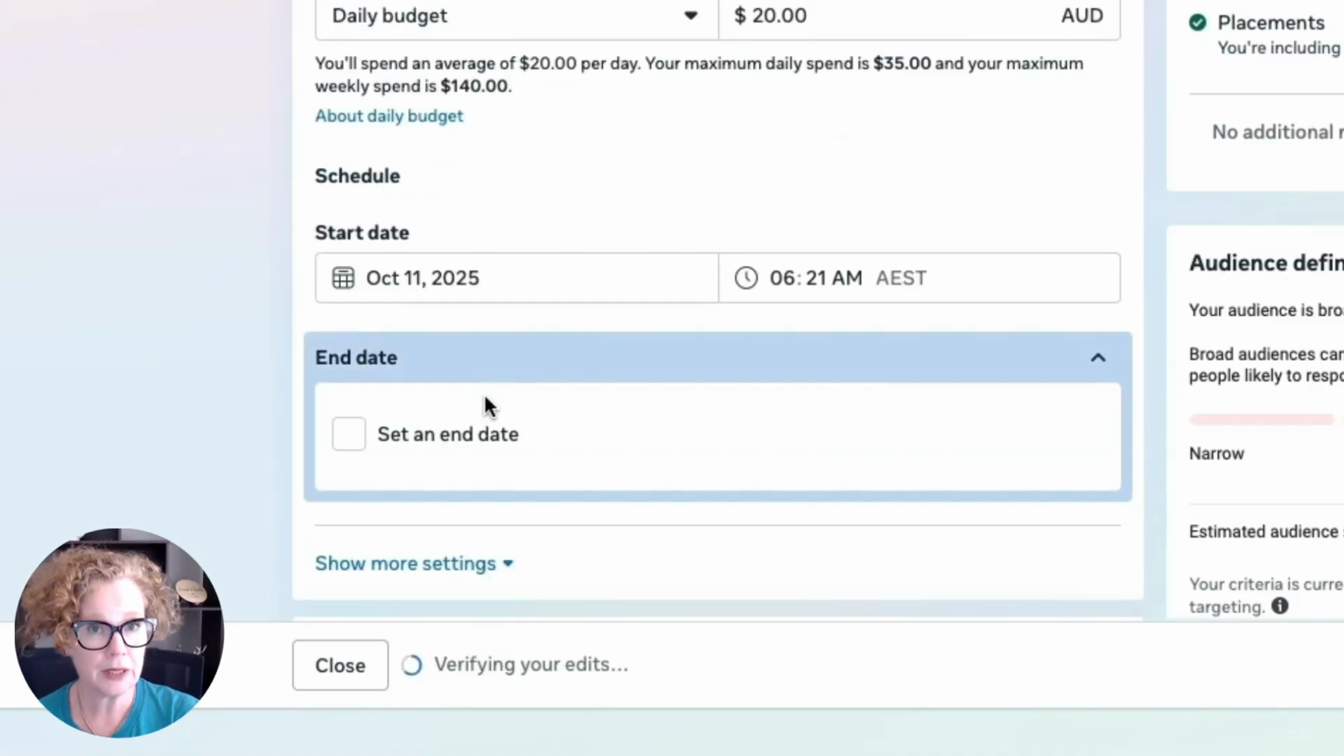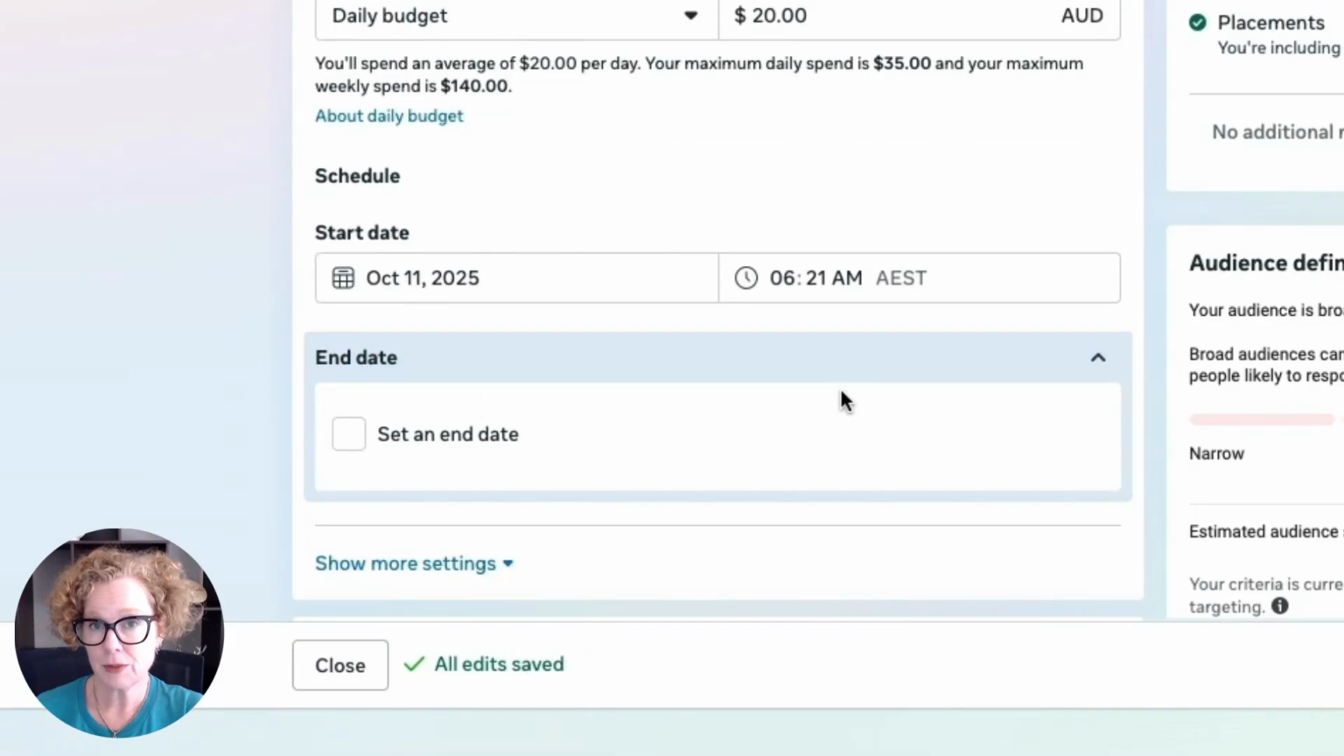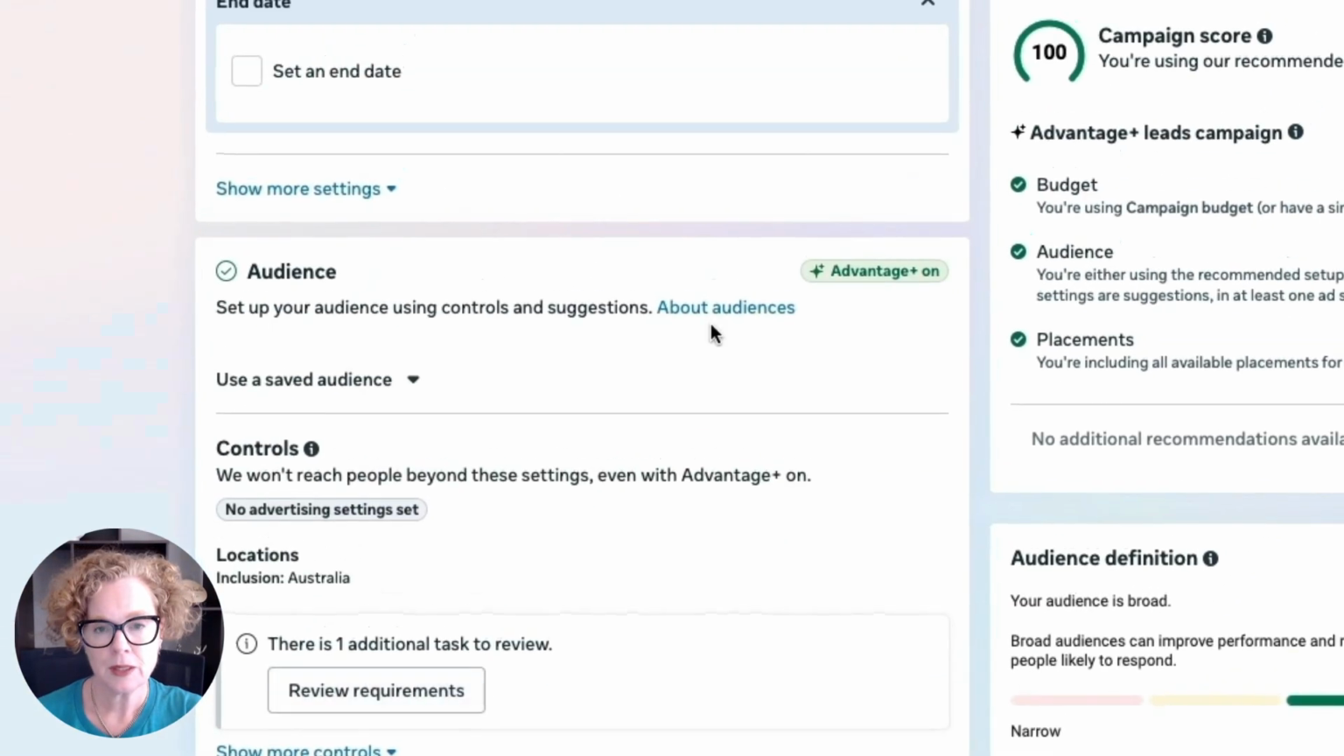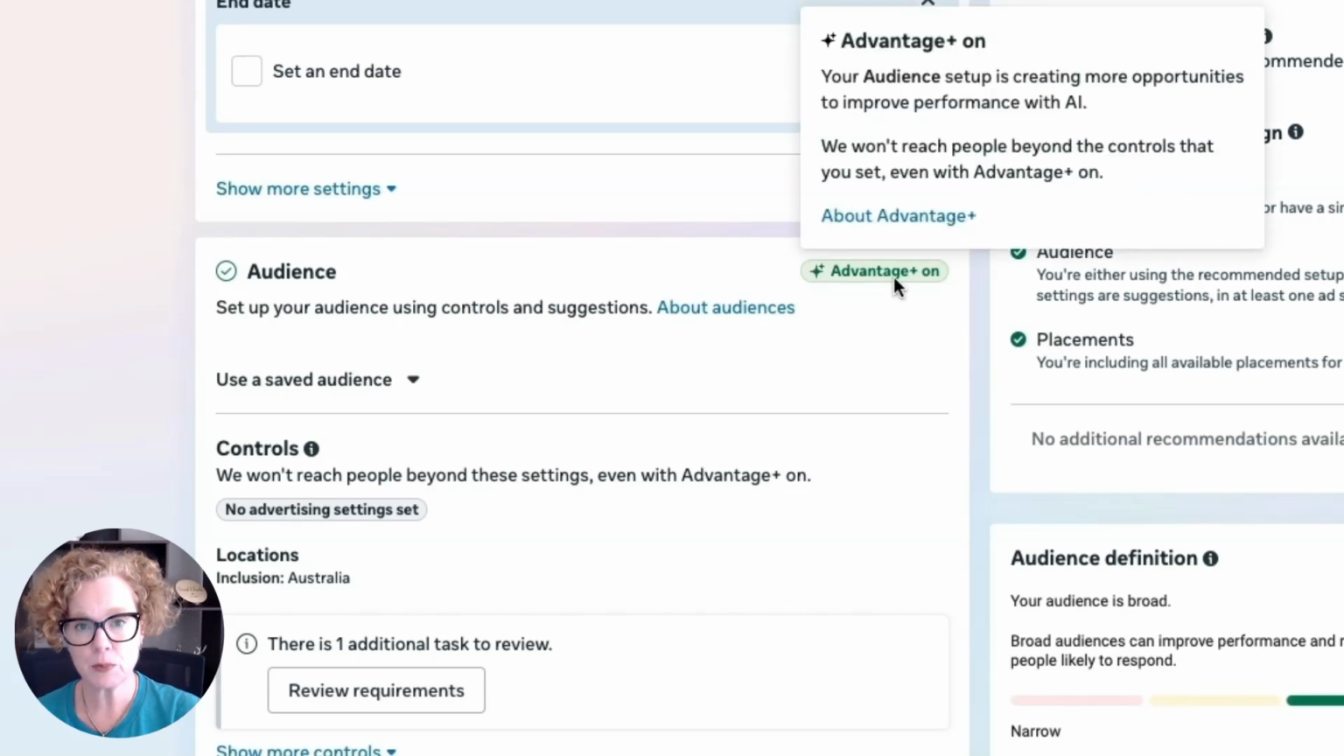Don't need to have an end date. If you do have something that's time sensitive and you're afraid that you'll forget to turn it off, then you can set an end date, but otherwise don't worry about that one. Now we have our audiences. We have Advantage Plus on, and this is Facebook optimizing the audiences for us, saying, leave it to me, I'll find the ideal audience for you. Now, if you're a local or a small business in a specified area, then you will have a fairly small audience size.